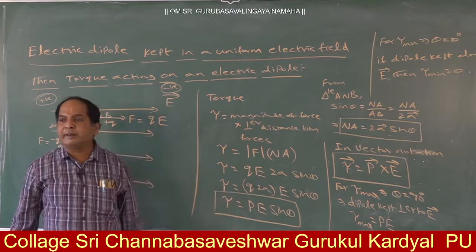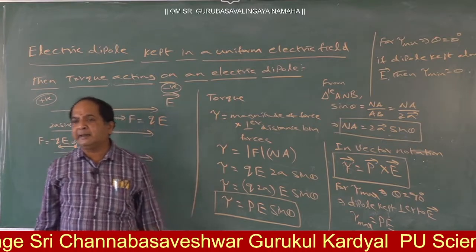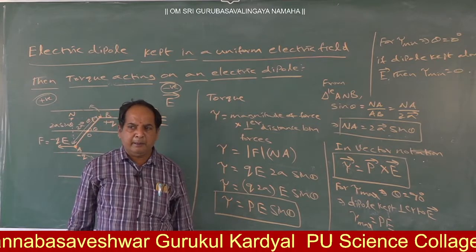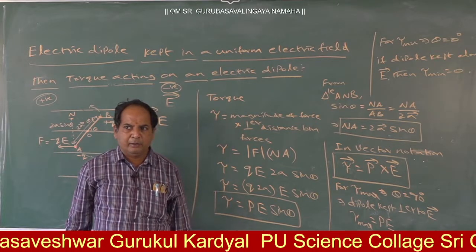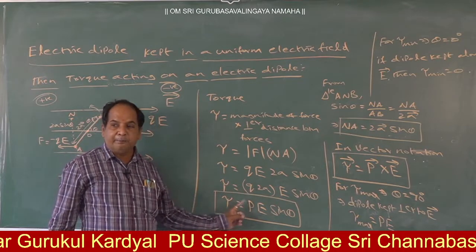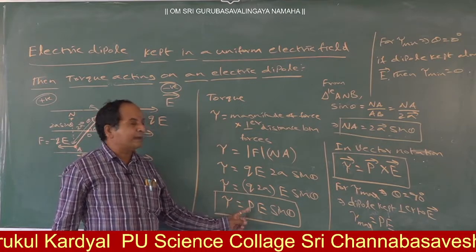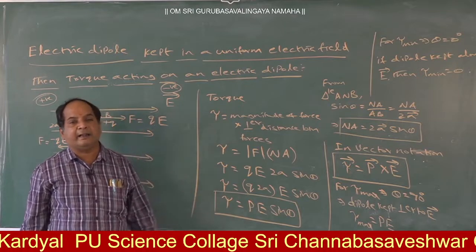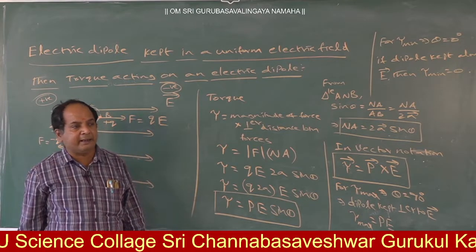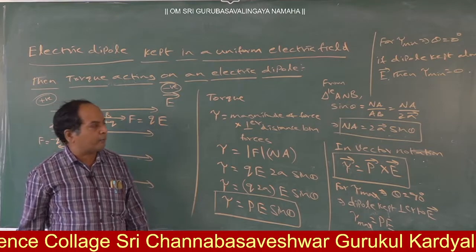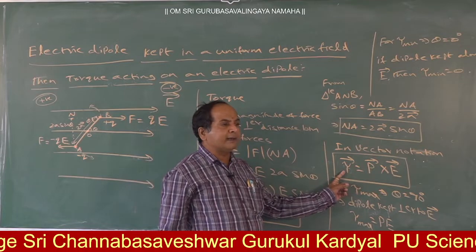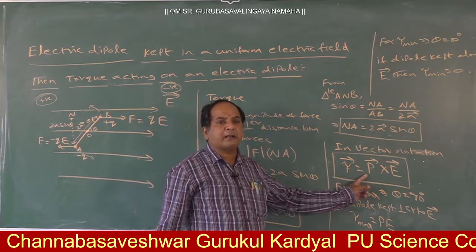So Q into 2a, what is that? That is nothing but the dipole moment. So Q into 2a is P. So tau is equal to what? PE sin theta. So this looks like AB sin theta. AB sin theta is representing which product? Vector product. That's why in vector notation you may write tau bar is equal to what? P bar cross E bar.